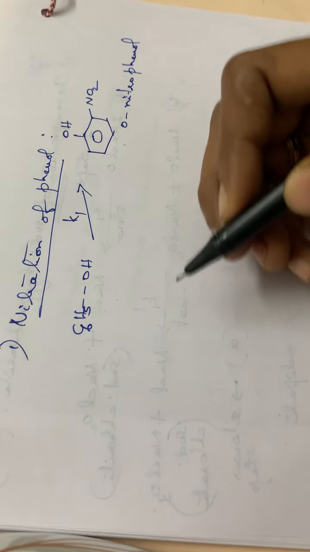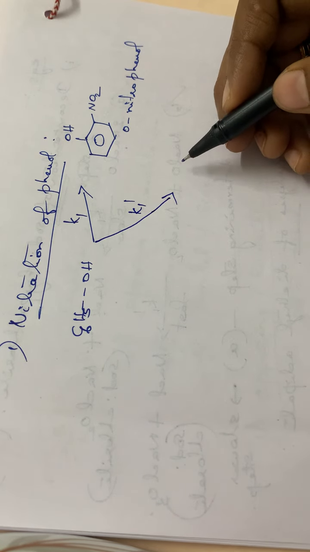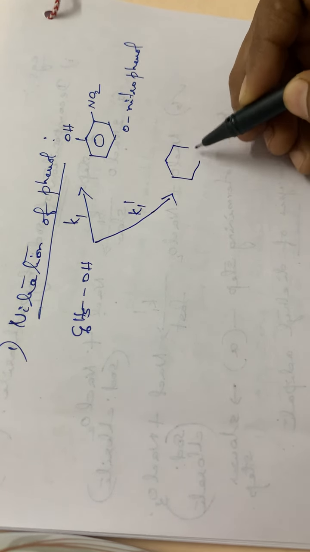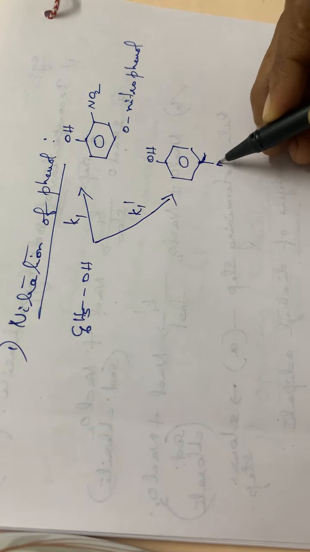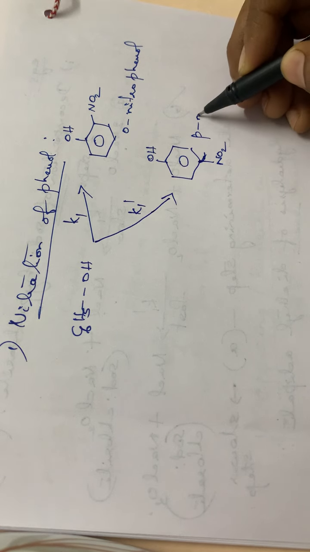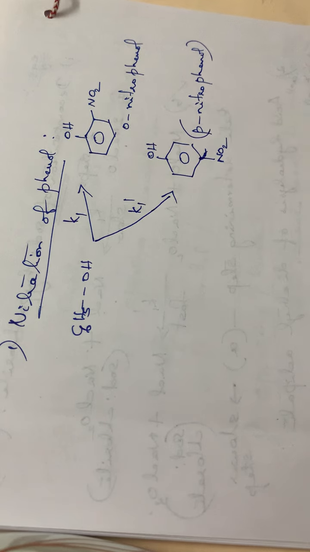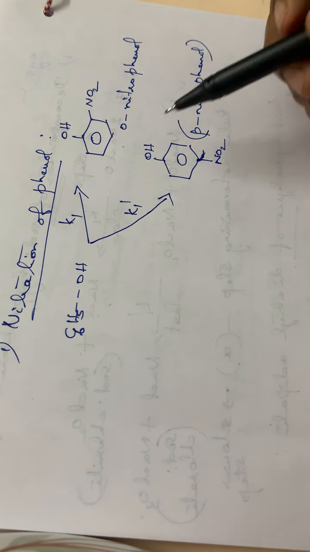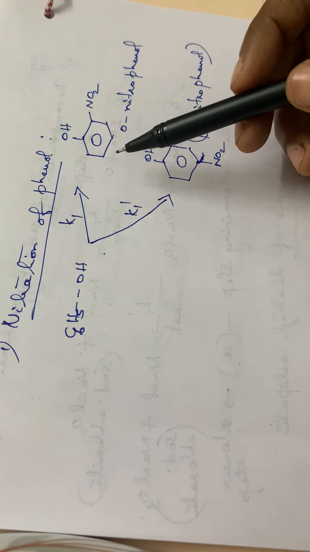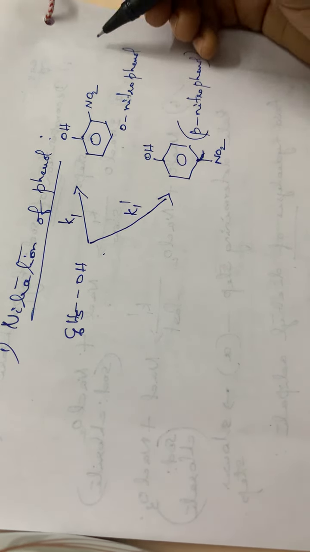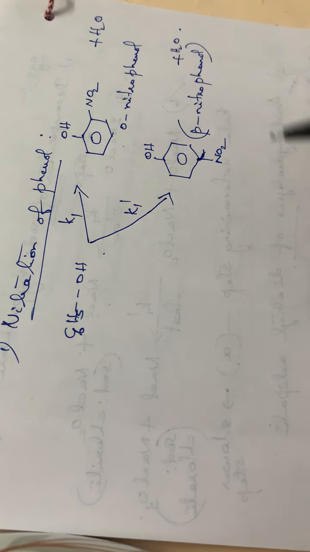So this is one step, or through a different step K1 dash, we will have paranitrophenol. So these are the two different products obtained through two different steps of the nitration of phenol, plus H2O here also.